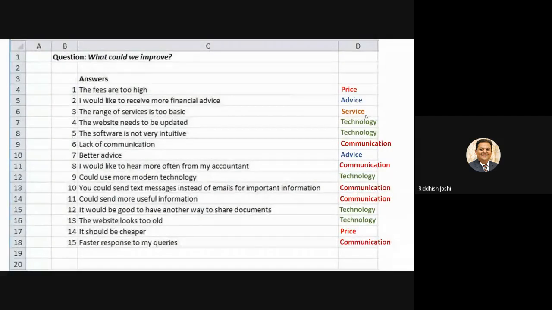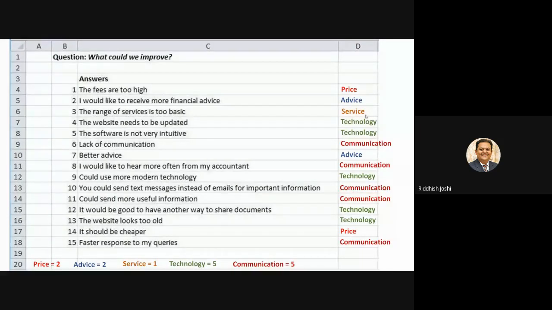Now when it comes to frequency, here price as an option category has 2 frequency, advice has got 2 frequency, service has only 1, technology has 5, and communication has 5. This is the frequency distribution of the 15 responses I have received. So now as a researcher, I can identify the major issue of the company is with respect to communication and technology and not with respect to price.